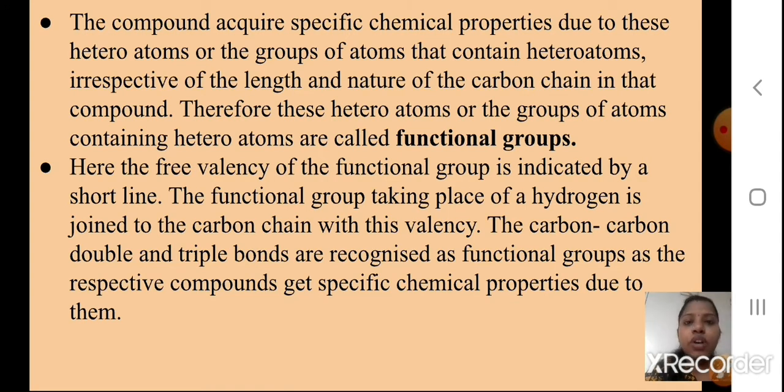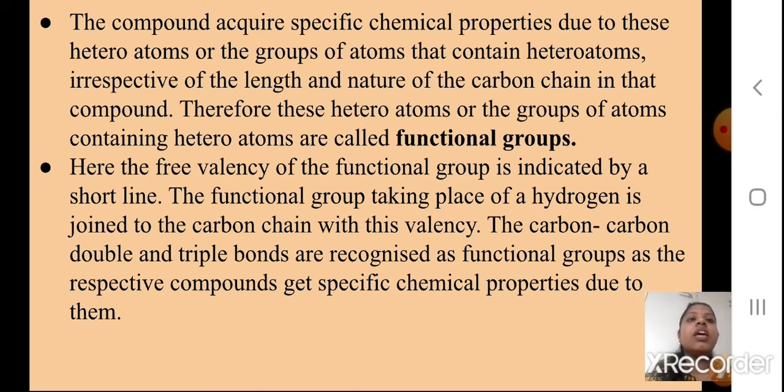So you have different types of functional groups which we are going to see in the table. Functional groups, you will remember, students, are the heteroatoms or the group of heteroatoms. Here, the free valency of the functional group is indicated by a short line. We write a dash. The functional group taking the place of a hydrogen is joined to the carbon chain with this valency. The carbon-carbon double and triple bonds are recognized as functional groups as the respective compounds get specific chemical properties due to them. So when these heteroatoms are attached to the carbon chain, of course, the chemical properties change.